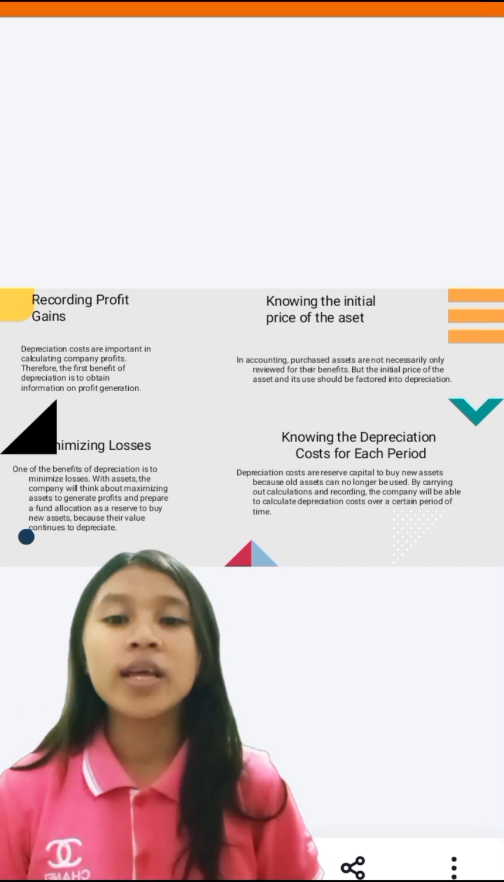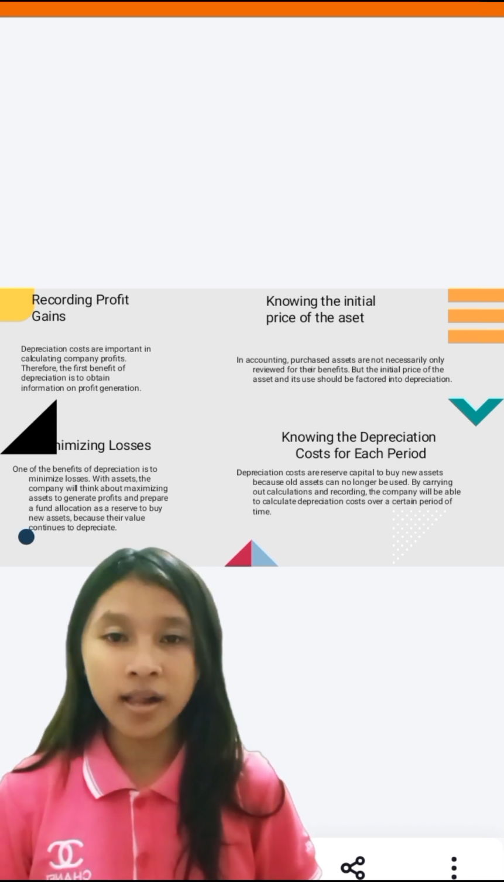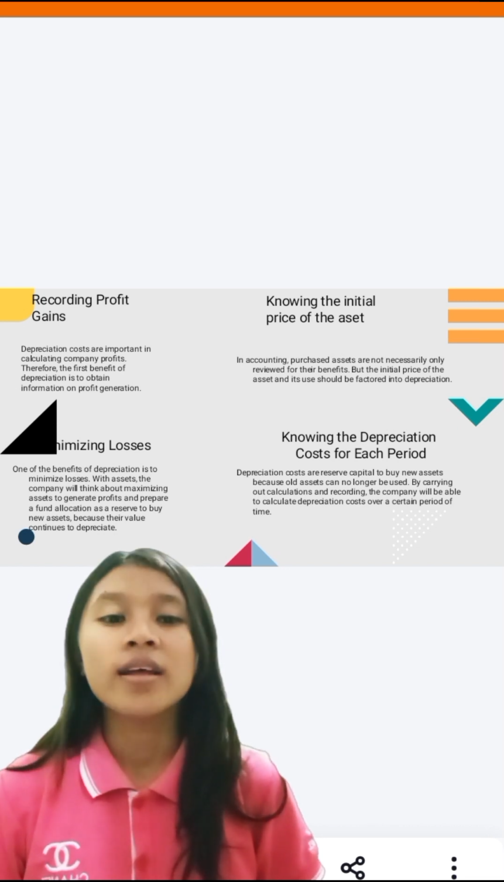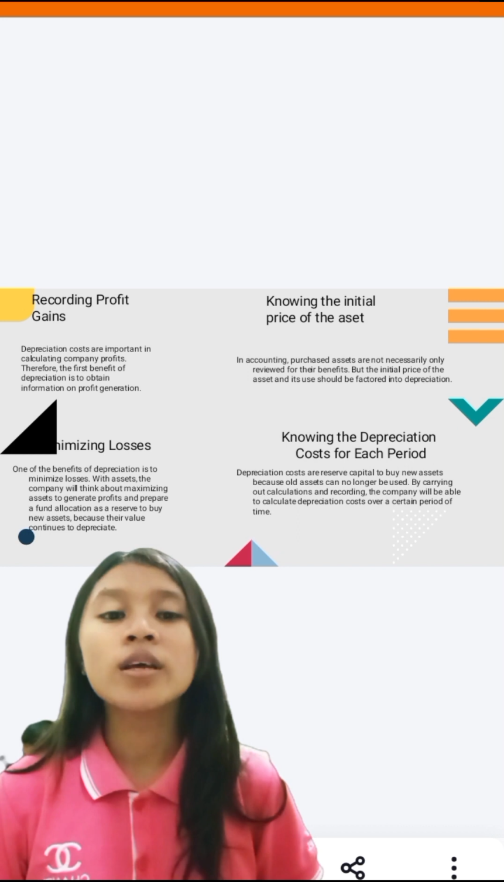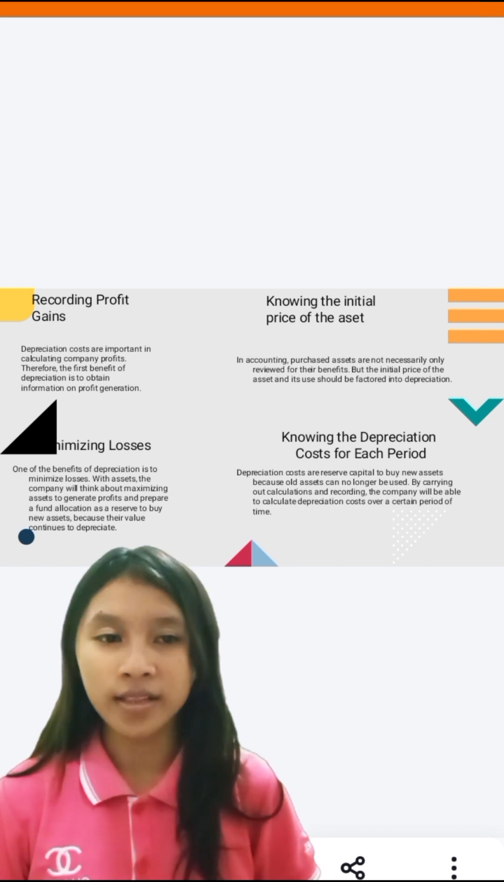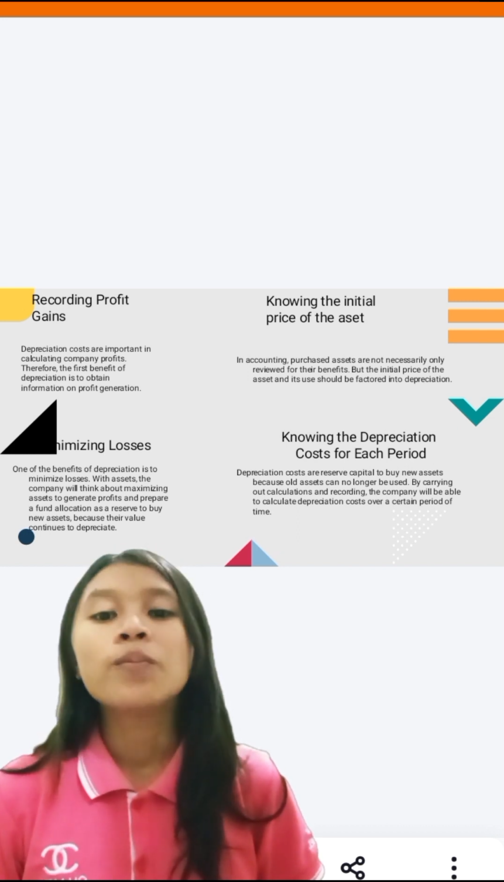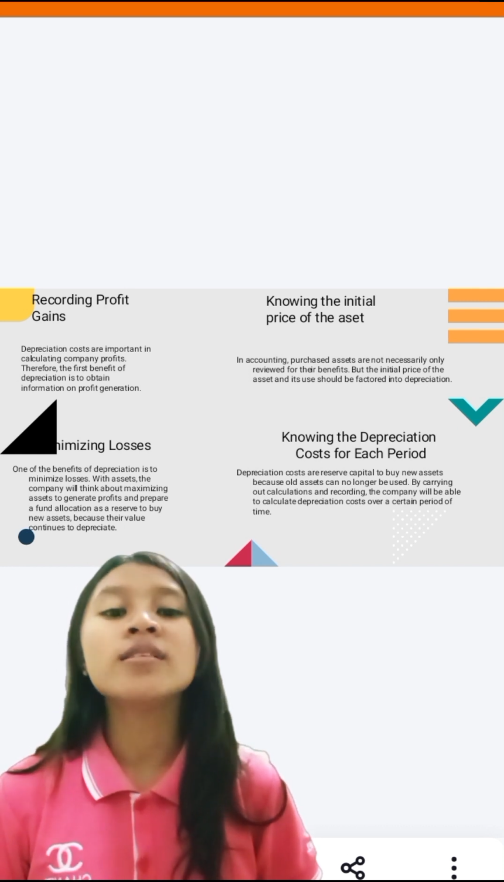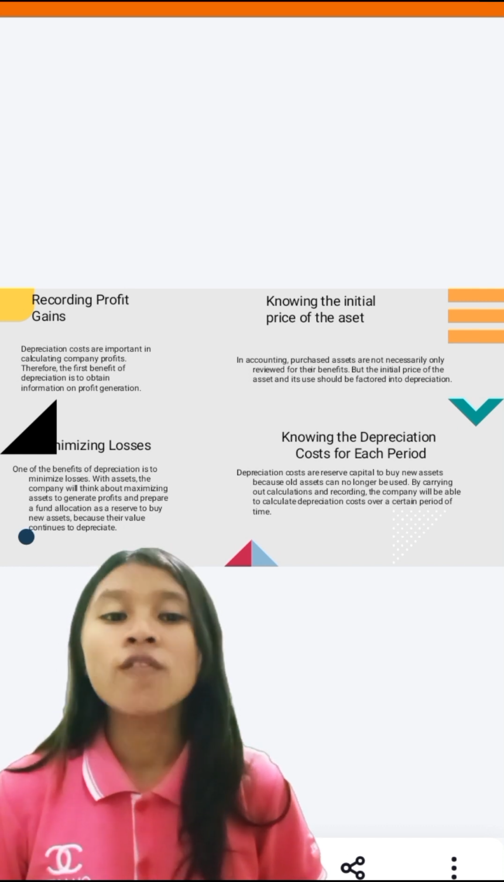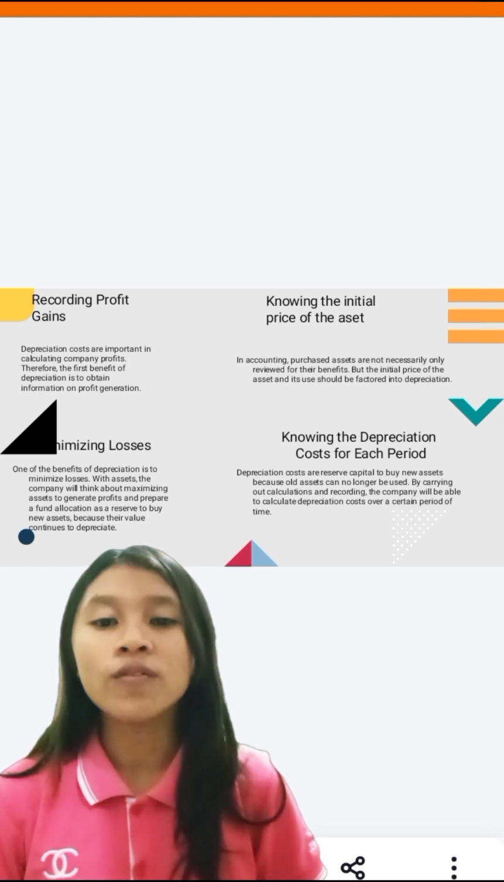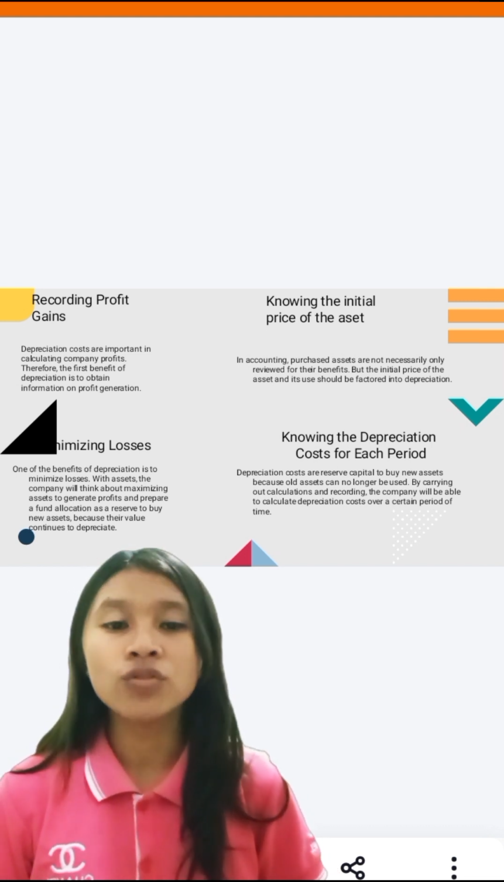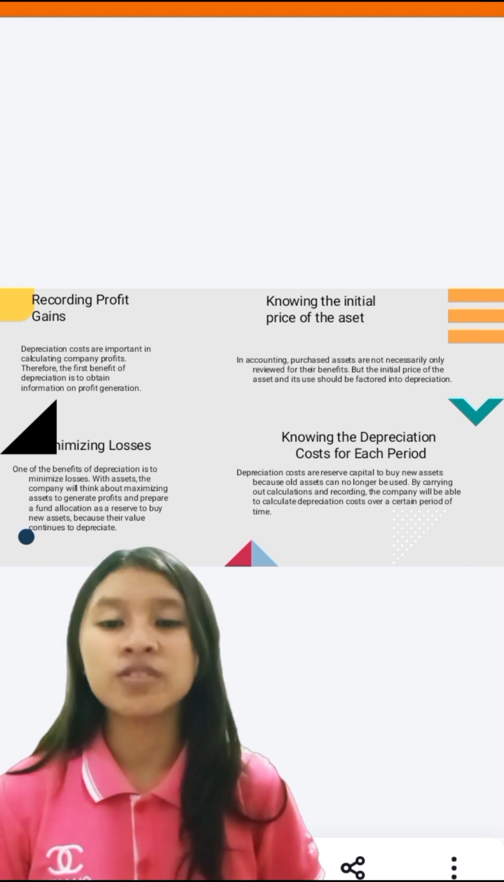2. Knowing the initial price of the asset. The main benefit of calculating depreciation is knowing the initial price of the asset. In accounting, purchased assets are not necessarily only reviewed for their benefit, but the initial price of the asset and its use should be factored in depreciation.